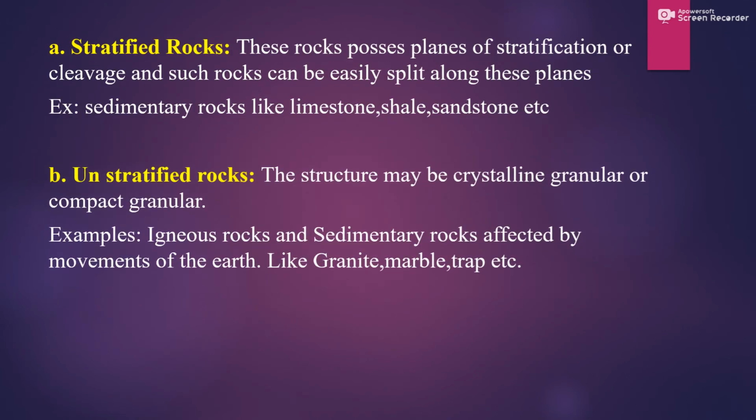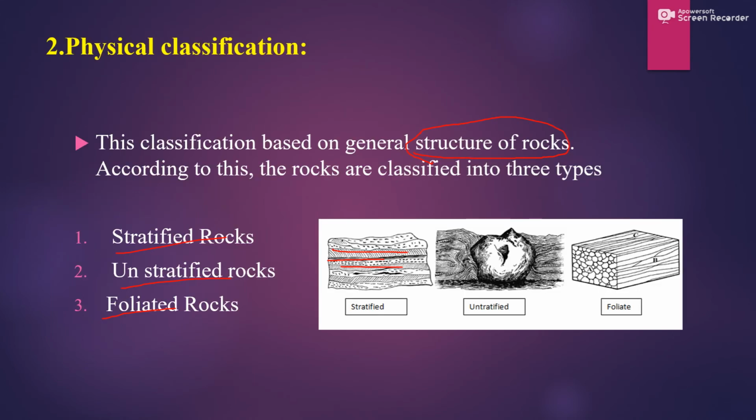So moving to the unstratified rocks. The structure may be crystalline and granular, or compact granular. It will not be in planes or stratification. That type of rock is known as unstratified rock. Igneous rocks and sedimentary rocks affected by movement of the earth all come under unstratified rocks. Examples are granite, marble, trap, etc.